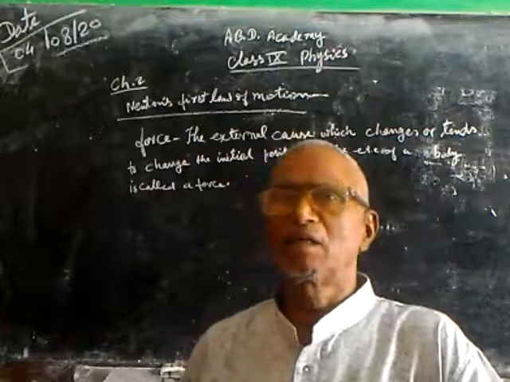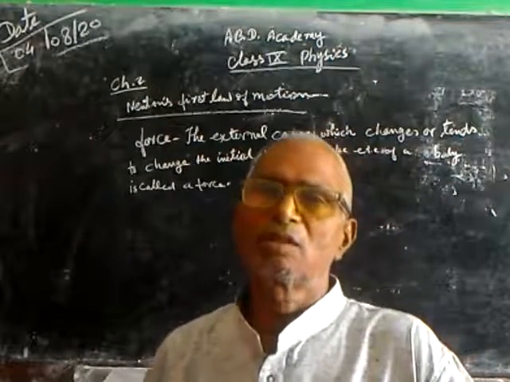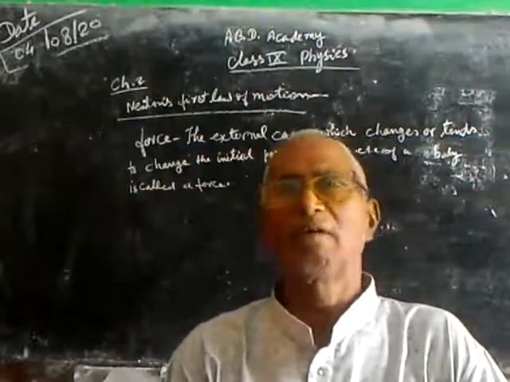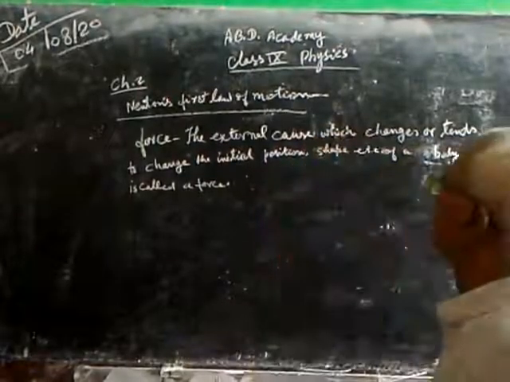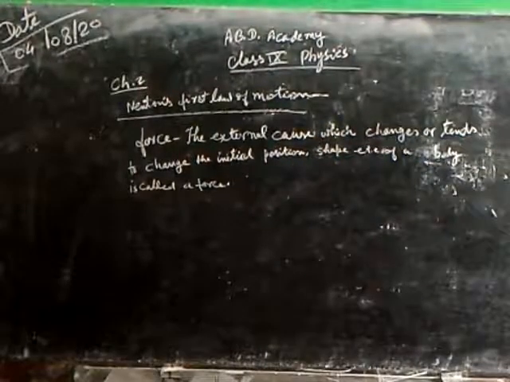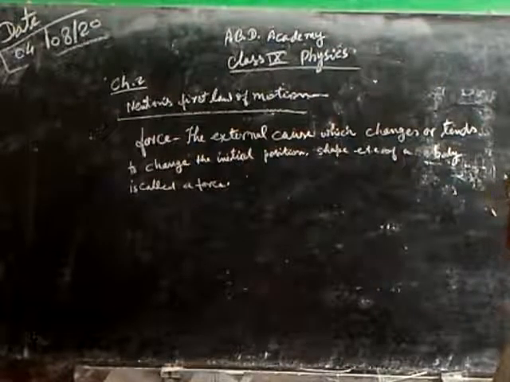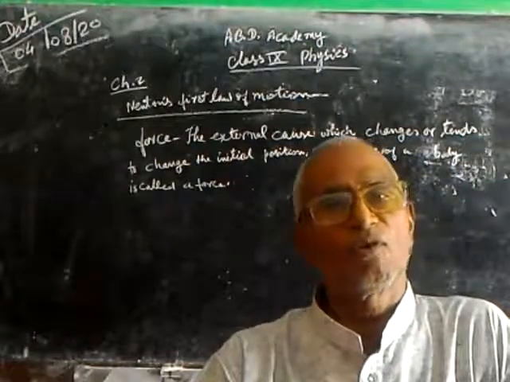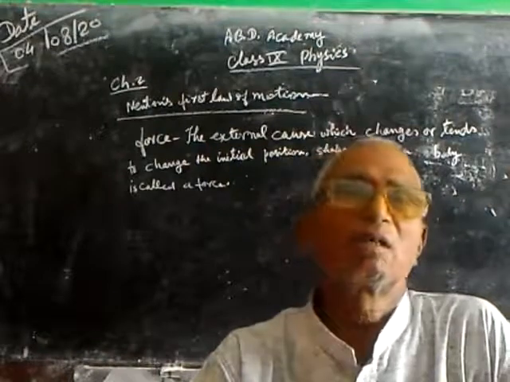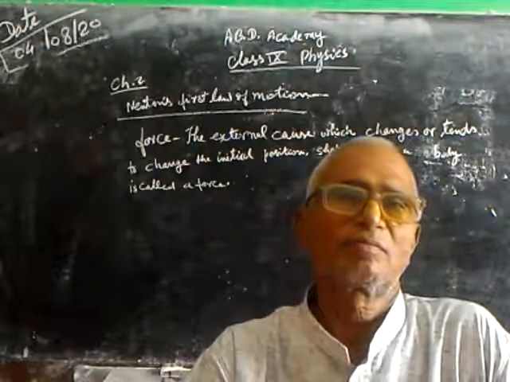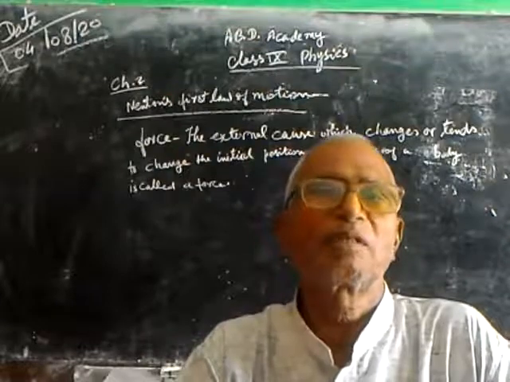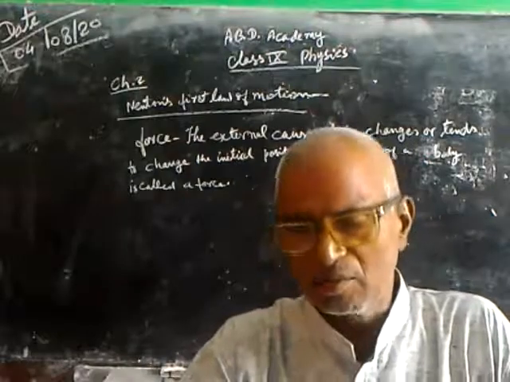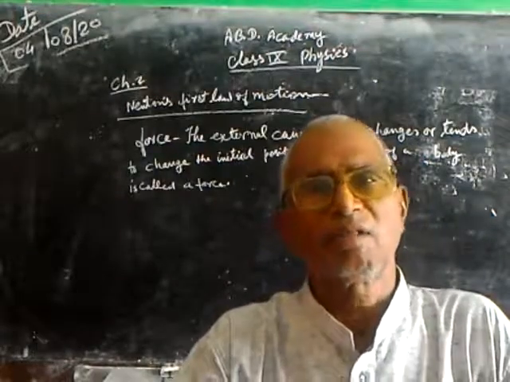Now, the second part of Newton's first law of motion deals with force, which is defined here. The external cause which changes or tends to change the initial position, shape, etc. of a body is called a force. It is the force which produces change in its position, shape, size or other thing. Thus, we have completed Newton's first law of motion.